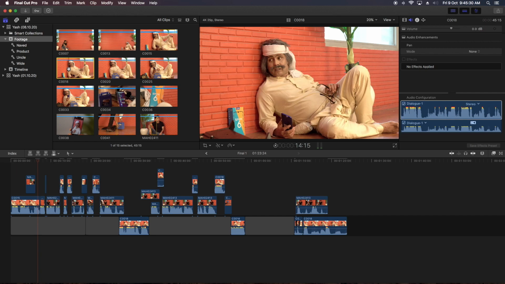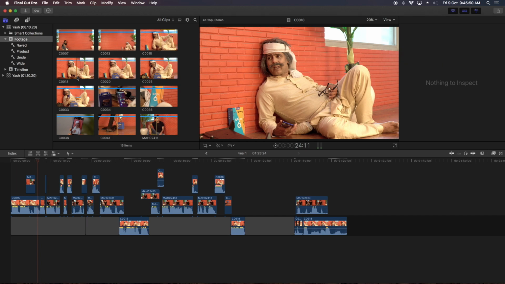Okay, or I placed my in and out and I want to remove this in and out in one go. I want to reset this in and out and make the clip as it is. So what I have to do, I have to press option X to reset this in and out.